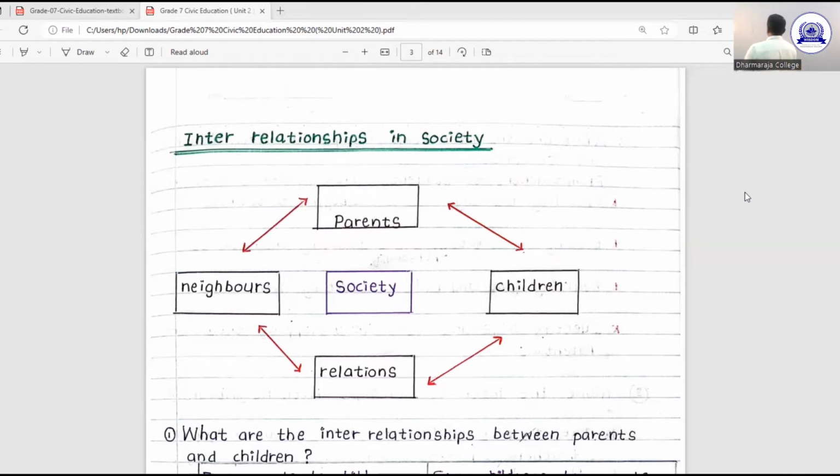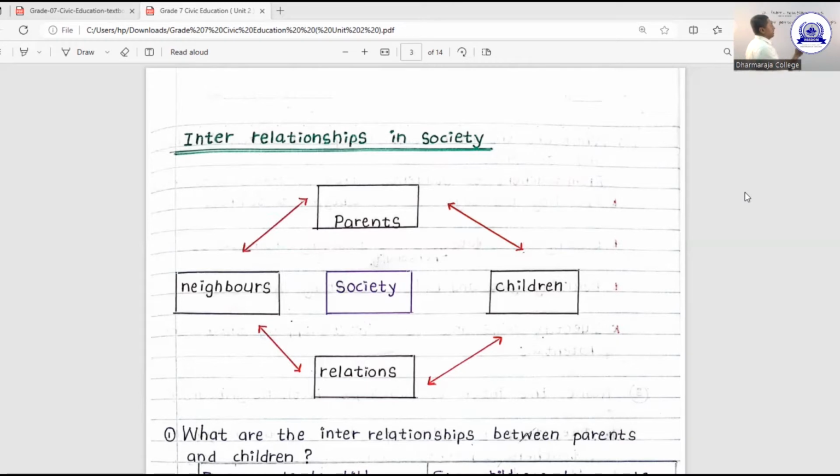We can see two interrelationships. What are these two interrelationships here? One is interpersonal relationships.